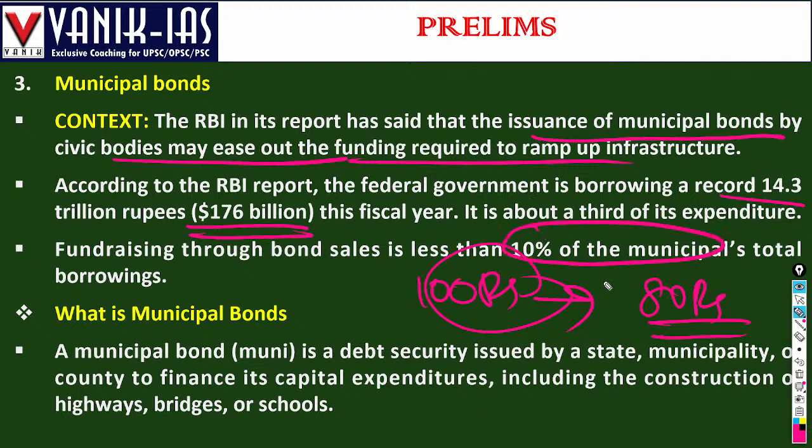Fundraising by the municipal corporations is 10% of municipal total borrowing. A municipal bond is a debt security issued by a state or municipality to finance its capital expenditure. It can also be issued by the state or the municipality to increase the budgetary support, including construction of highways, bridges, and schools.